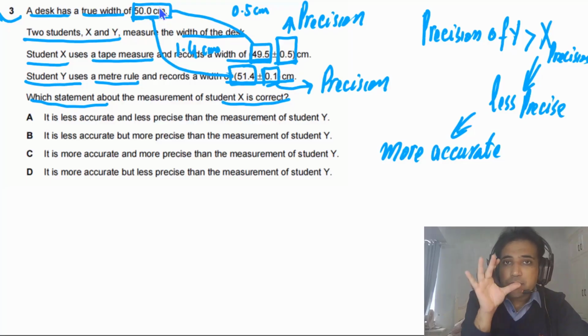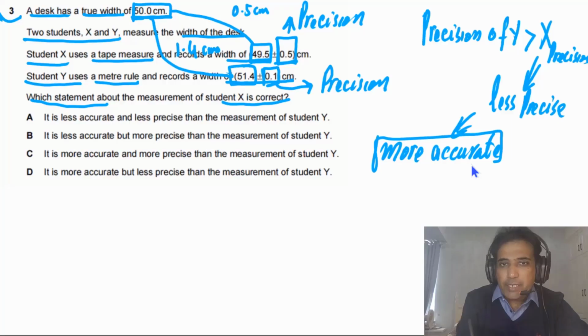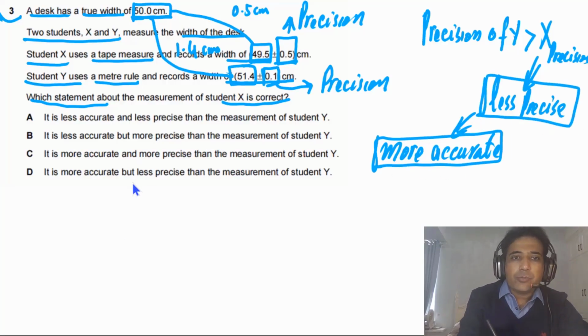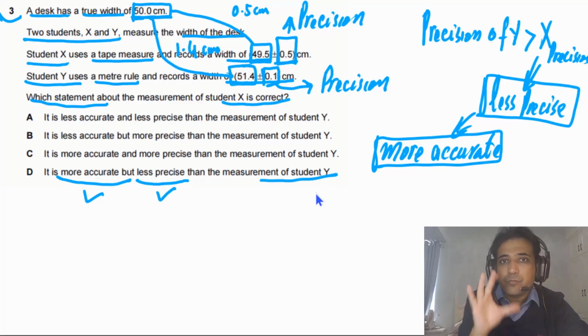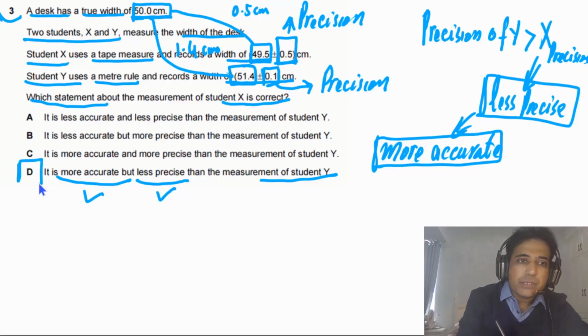It means X is more accurate, but X is less precise because its precision is lower. So more accurate, less precise. If you look at the given options, more accurate is true, and less precise is also true, than the measurements of student Y. So the answer for this question is D.